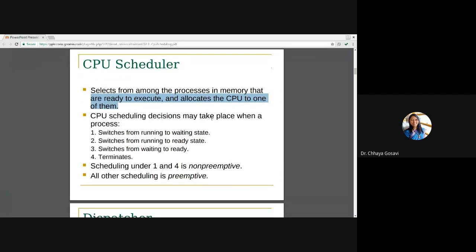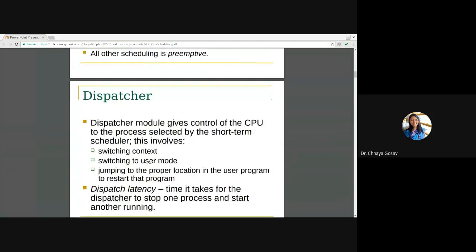CPU scheduling decisions may take place when a process switches from running to wait. A process can be in different states: from running to wait state, running to ready state, from wait state to ready state, and terminates. So cases 1 and 4, that is running to wait and termination, are non-preemptive, and all other scheduling is preemptive. Preemptive means it can be interrupted in between, and non-preemptive means it cannot be interrupted. Dispatcher, what is dispatcher? Medium term scheduler.